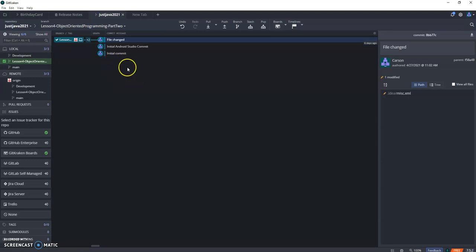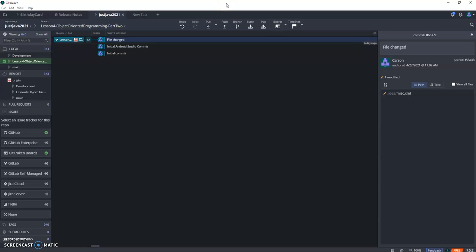So what I should say is, I'm going on to Lesson 4, and I have no commits. You might think, well, what happened was some file was just changed in my original Just Java project, and it errored out my whole project. The emulator would not load up. I could add another emulator, and it still wouldn't be able to be selected to run. I never changed anything with the emulator settings, so that's an issue that just happened at random.